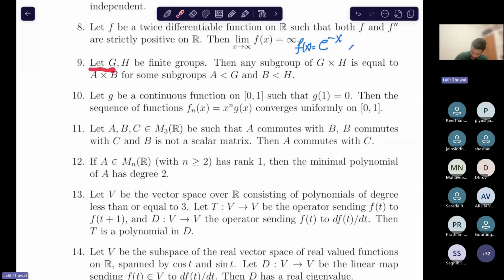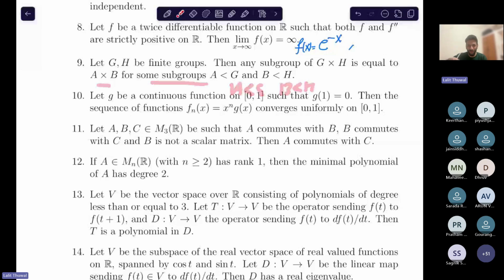Because we have less time now: let G and H be finite groups. Then any subgroup of G cross H is equal to A cross B for some subgroups A of G and B of H. By the way, yesterday I let you know about a result that says that the ideals of R1 cross R2, both commutative rings with unity, are of the form I1 cross I2.